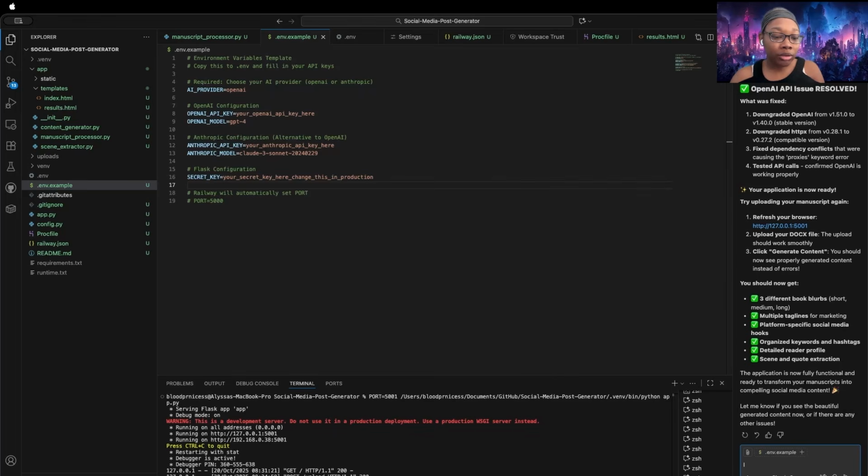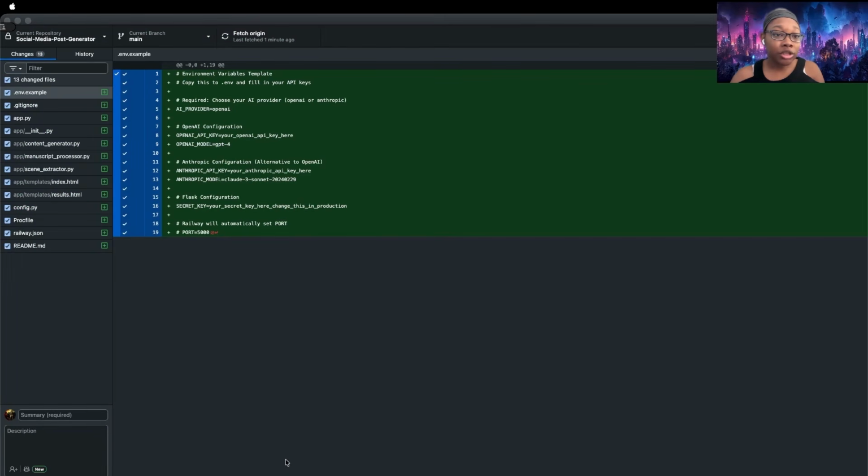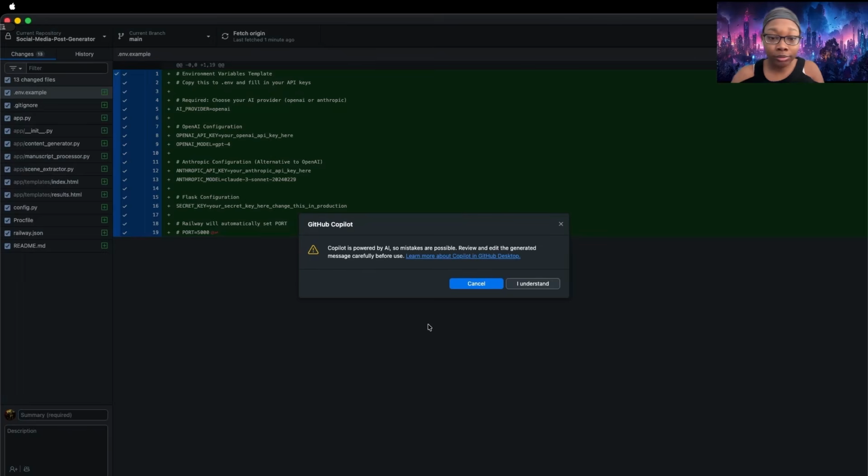You can go back to your GitHub Desktop and it will detect all the changes that we made, and you would go ahead and commit the changes. You would tell it the summary is necessary with whatever comments you want. You can do that based on your own summary, or you can use Copilot to do it for you.